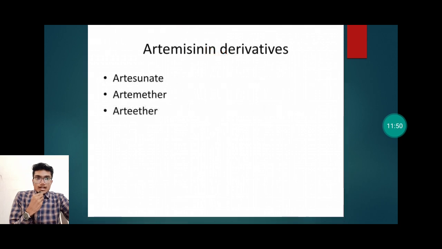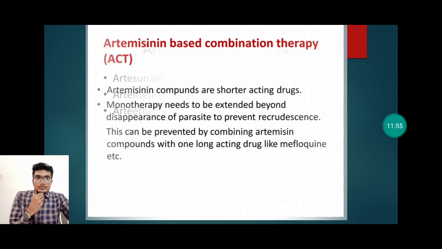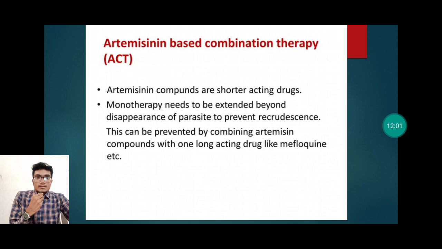Then artemisinin derivatives. Artesunate, artemether and arteether are the commonly used artemisinin derivatives. Then what is artemisinin based combination therapy? Artemisinin based combination therapy is used for antimalarial treatment, as these are the fastest acting antimalarial agents. Artemisinin compounds are short acting drugs. Monotherapy needs to be extended beyond the disappearance of parasite to prevent relapse. Relapse can be prevented by combining artemisinin compounds with one of the longer acting drugs like mefloquine or lumefantrine.